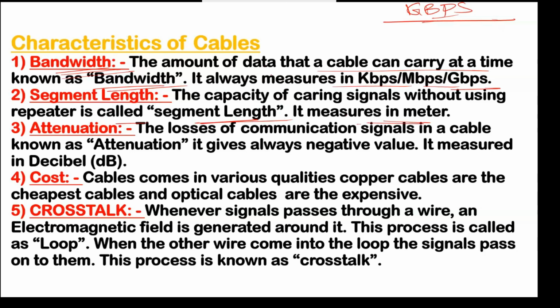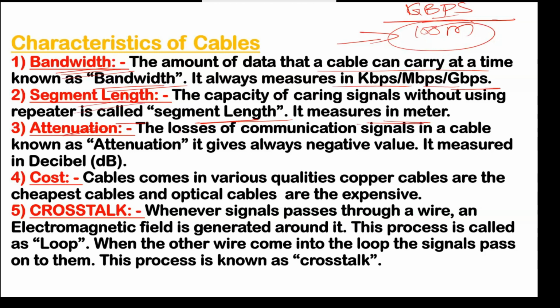For every cable we have a segment, like 100 meters or 30 meters, and the cable can send the data in that range. If your cable has a 100-meter segment length, that means your cable can carry your data within this 100 meters only. After that, you need a repeater or a switch there. So that is called segment length.